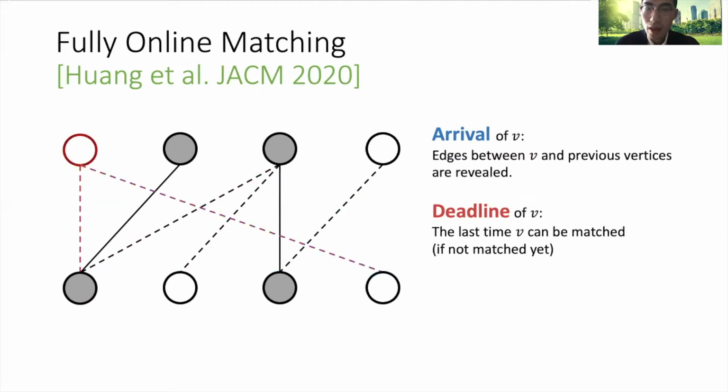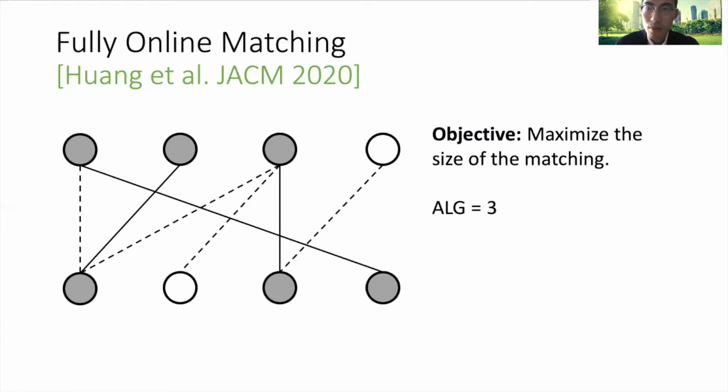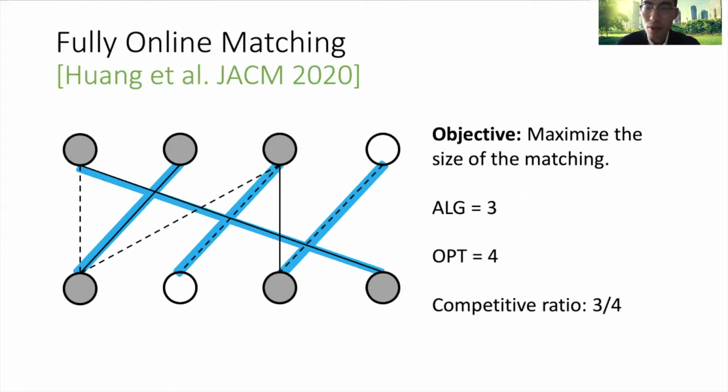This is an online algorithm. All matching decisions are irrevocable. The objective is to maximize the size of the matching. In this run, our algorithm matches 3 edges, and the optimal, in hindsight, which knows the full graph, sees the perfect matching. So the optimal is of size 4. So we say the competitive ratio of this algorithm is 3/4.